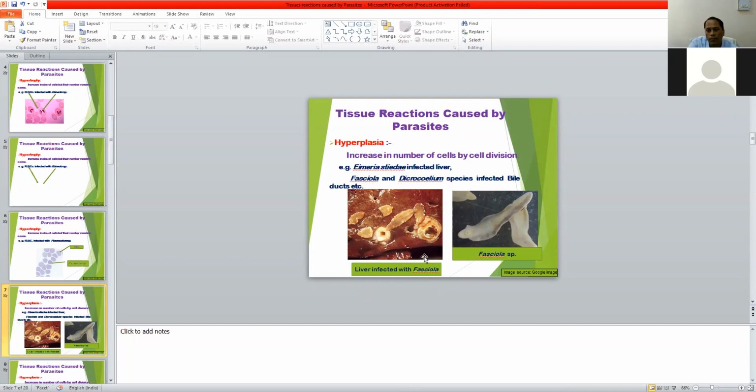and deposition of calcium salt in the bile duct. That results in the bile duct becoming very hard, difficult to cut with a knife.